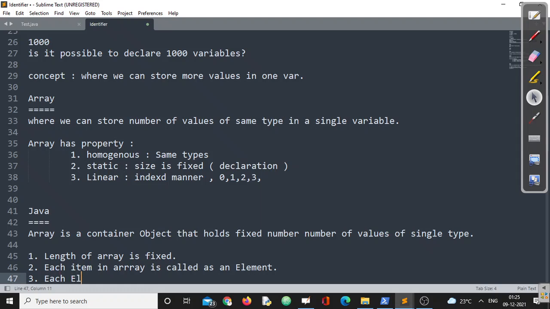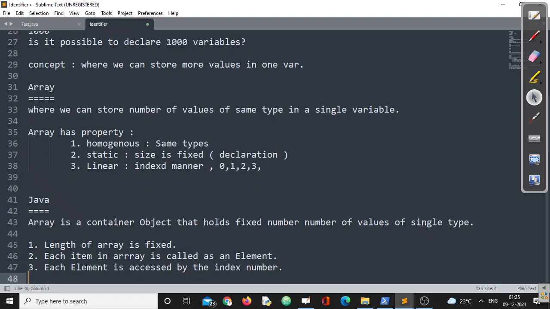Remember, each element is accessed by the index number, or numbered index, whatever you say, both are correct. Index number only. Number 4, the index number always begins with 0.